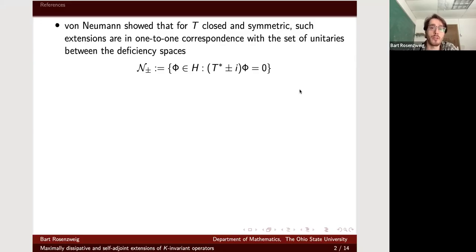The first major results on this are due to von Neumann, where he famously parametrized all the self-adjoint extensions of a closed symmetric operator by the set of unitary operators between these so-called deficiency spaces, which are these complex eigenspaces of the adjoint of T. So this is a bit abstract, but it does tell us when these extensions exist.